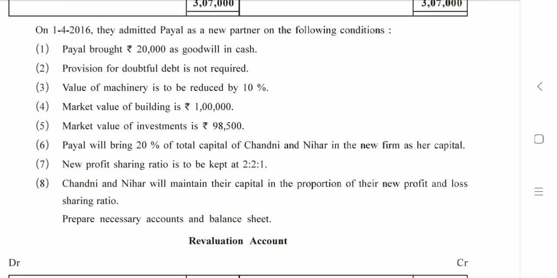First adjustment. Payal brings rupees 20,000 as goodwill in cash. Whenever the adjustment is given in this way, you should always check the adjustments given ahead, just to be sure